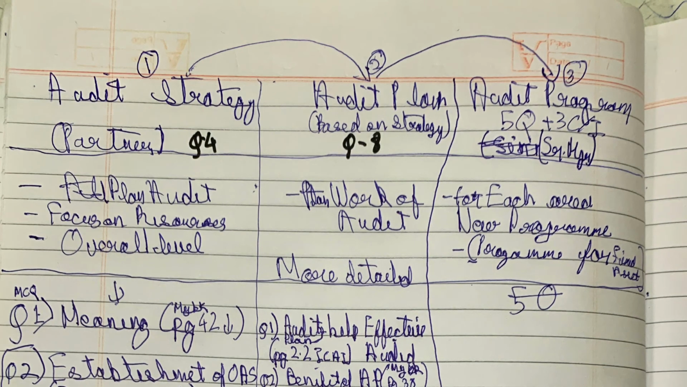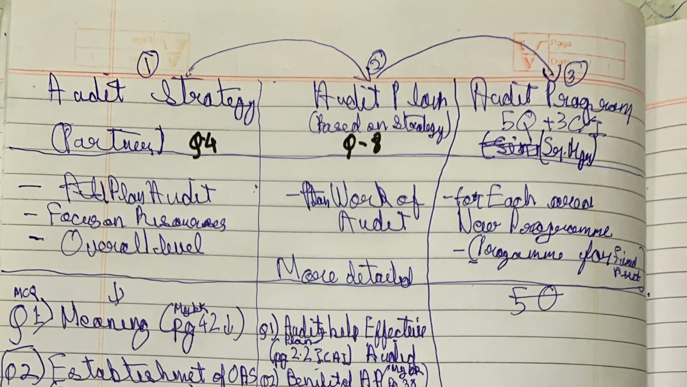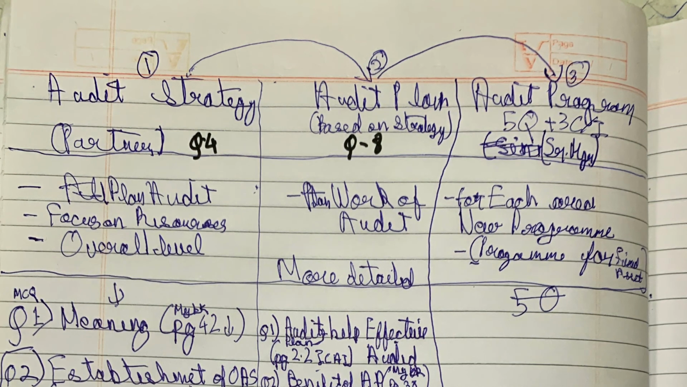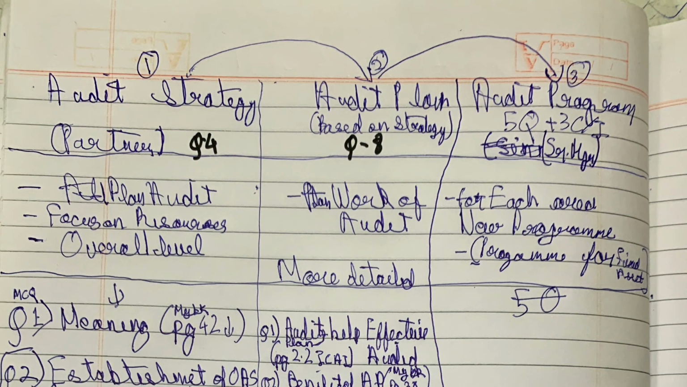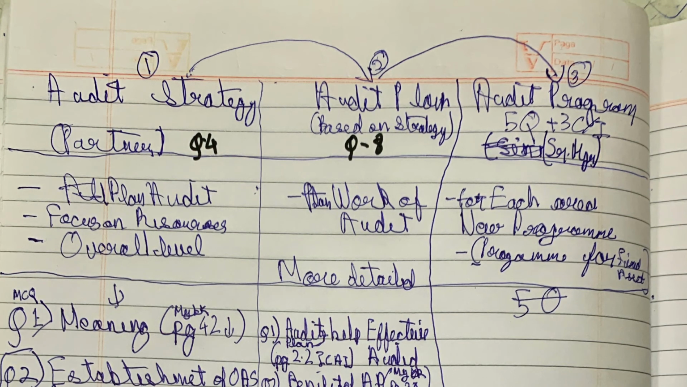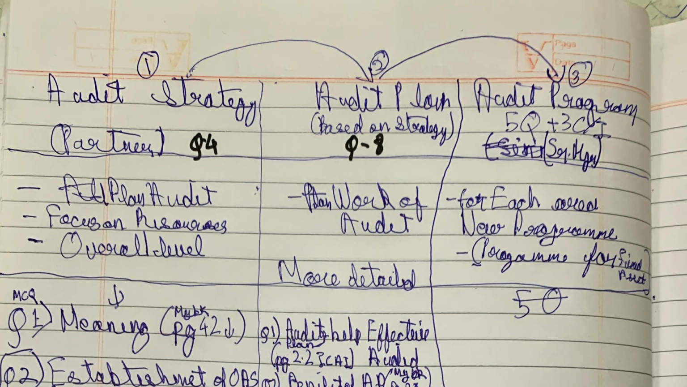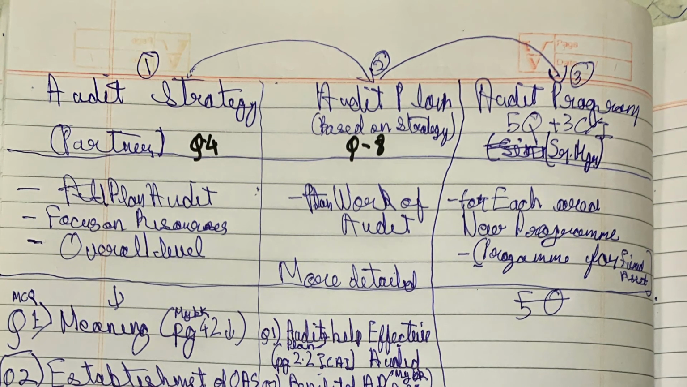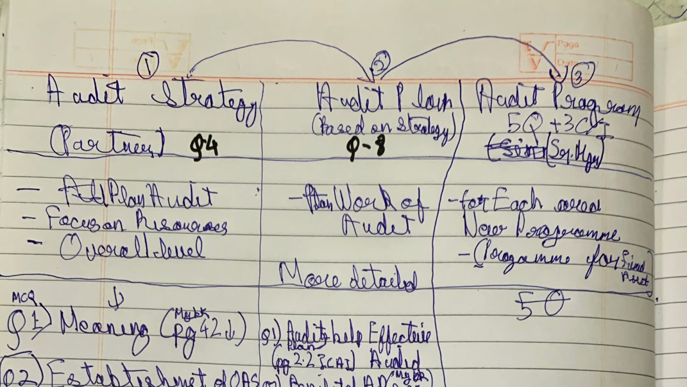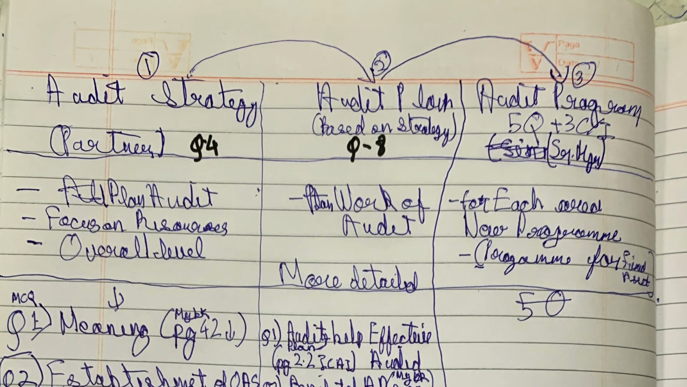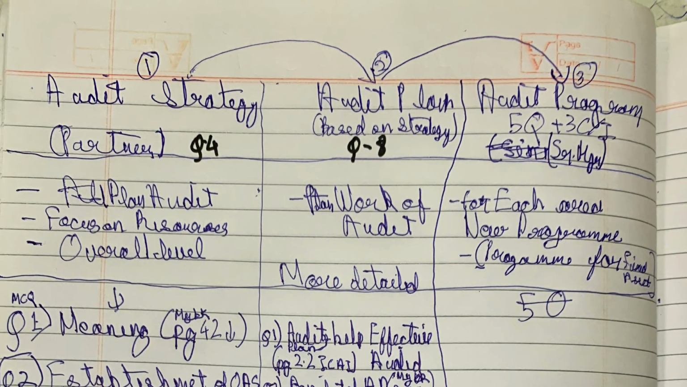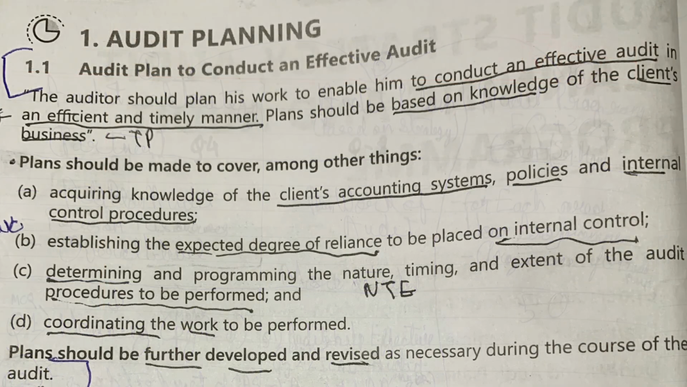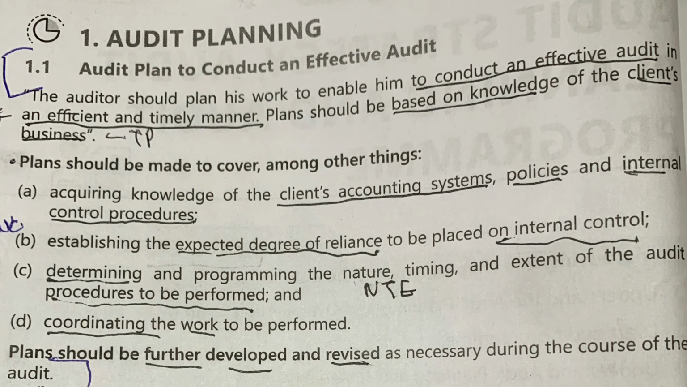Let's start with audit plan. In audit plan, we have 8 small questions. Very easy and straightforward questions, like audit plan to conduct an effective audit, how audit plan helps to conduct an effective audit, benefits of audit plan, etc. So first we'll do how audit plan helps to conduct an effective audit.